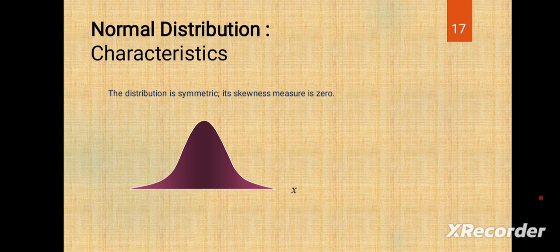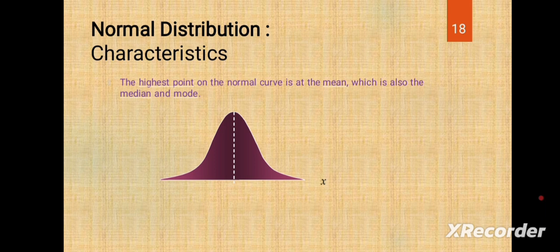The distribution is symmetric, and its skewness measure is 0. Here we have the x-axis and the y-axis, and the bell shape is equally divided in the middle into a left tail and a right tail. The skewness measure is 0. The highest point on the normal curve is at the mean. The white dotted line in the middle is called the mean, dividing the curve into both sides, and it is also the median and mode.